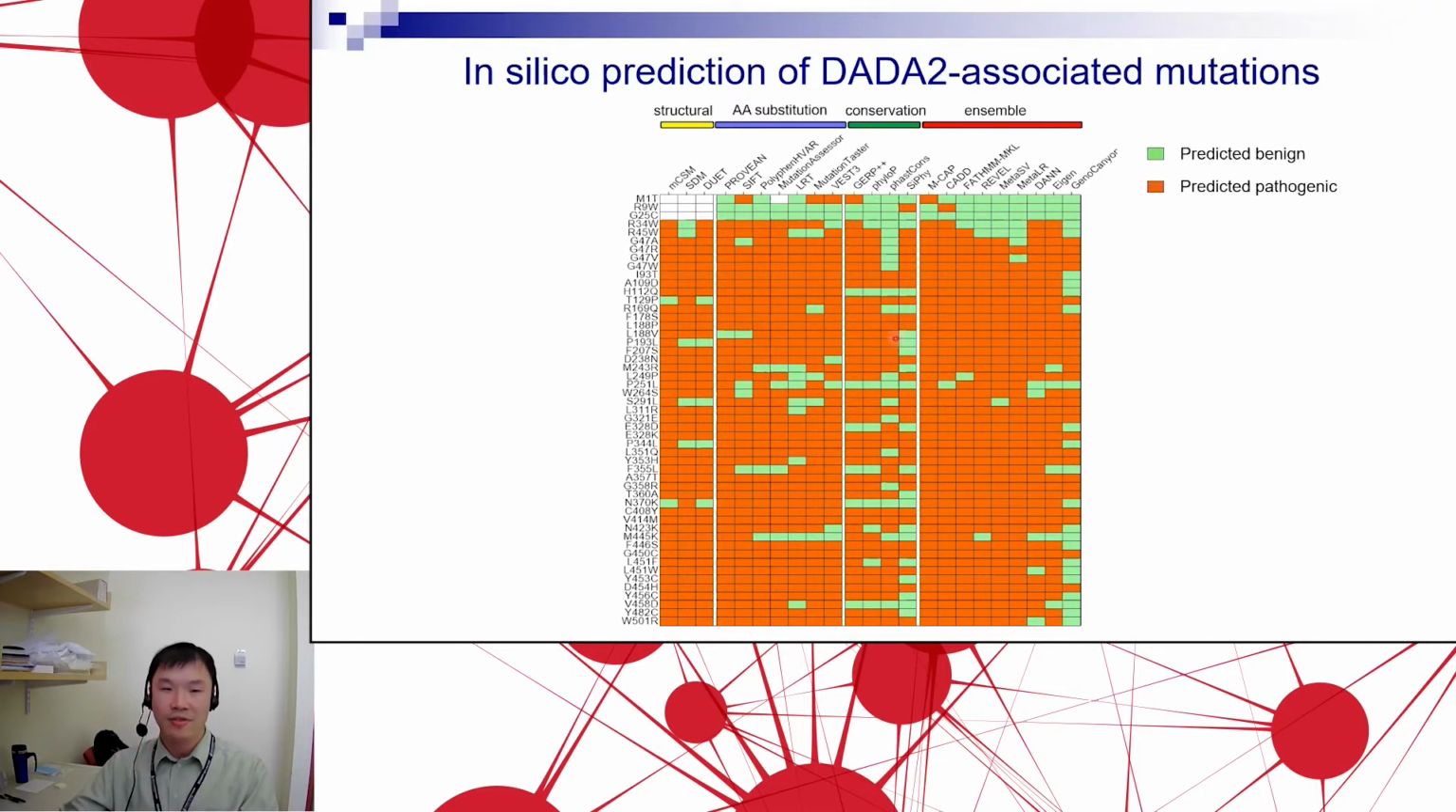There are some interesting patterns, though. A lot of these algorithms did not predict correctly mutations in the N-terminus, which I think is attributed to variation in the N-terminal signal peptide between different species that's not really well conserved.